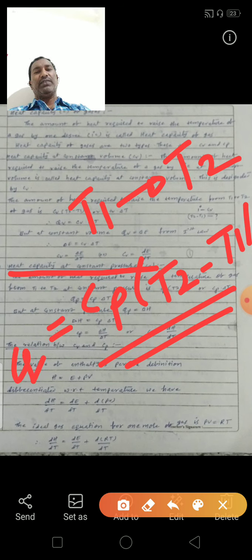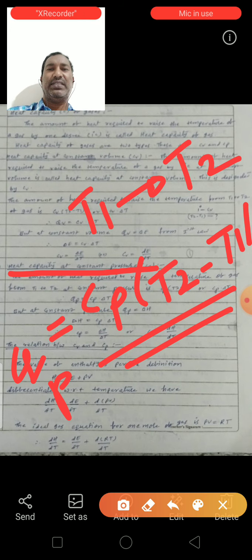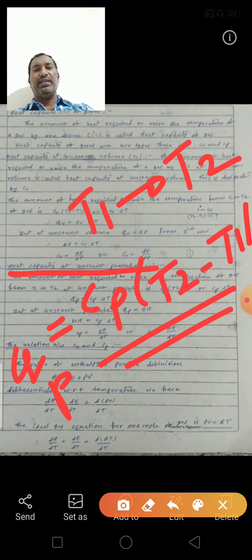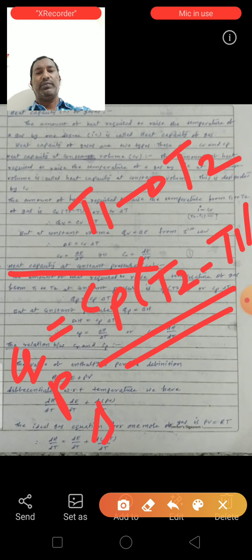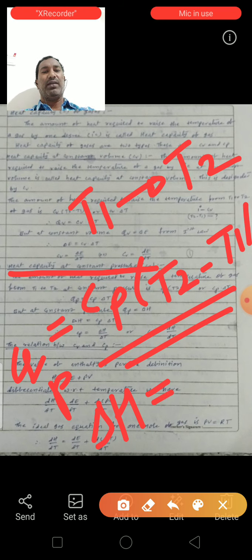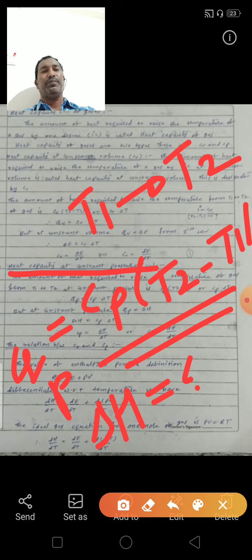That is equal to Qp, that means at constant pressure. We know Qp is equal to delta H. At constant pressure, heat is equal to the change of enthalpy. Therefore delta H is equal to Cp into delta T.